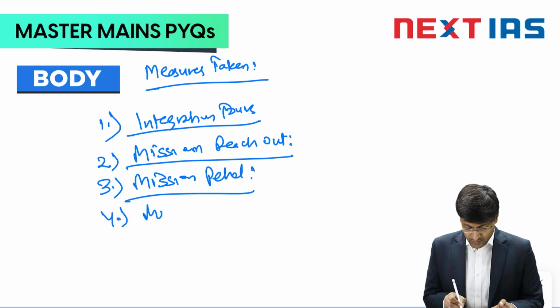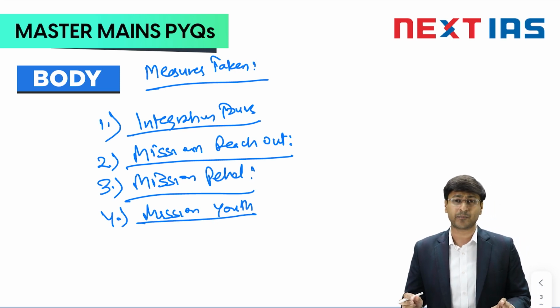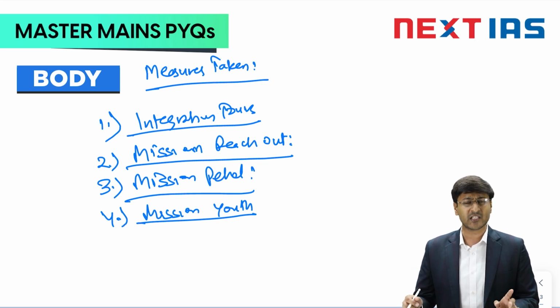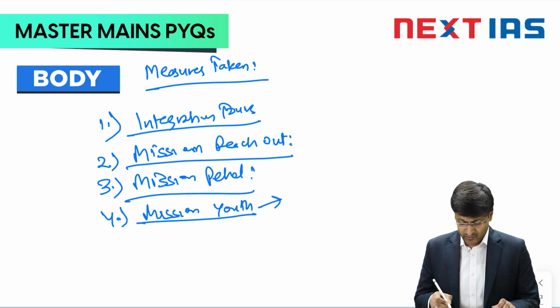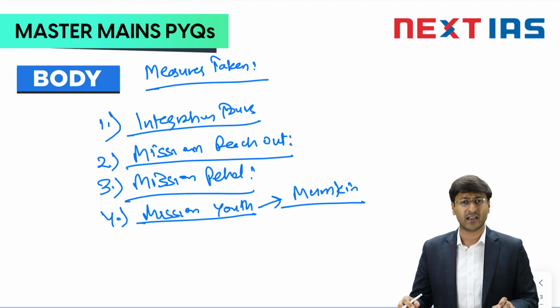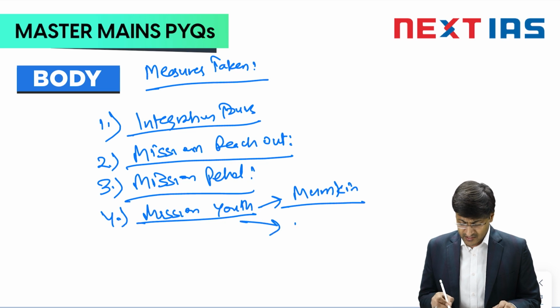Next can be Mission Youth. It was basically a broad program to make these youth the ambassadors of peace, prosperity and socio-economic development of the valley. There were various programs started under Mission Youth. One was Mumkin. It was a livelihood generation program under which the unemployed youth of the valley were given a subsidized local vehicle, so that they can start their journey of livelihood in the transport sector. Another one was the Tejaswini scheme.